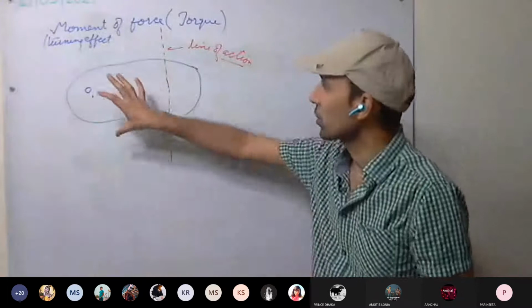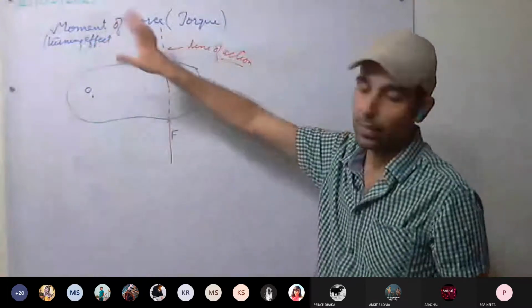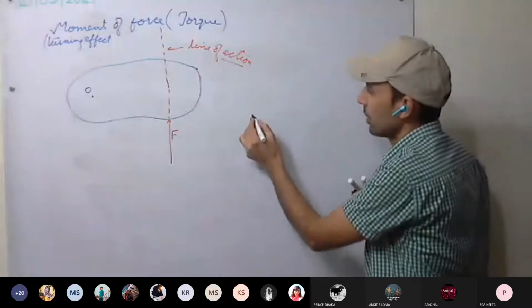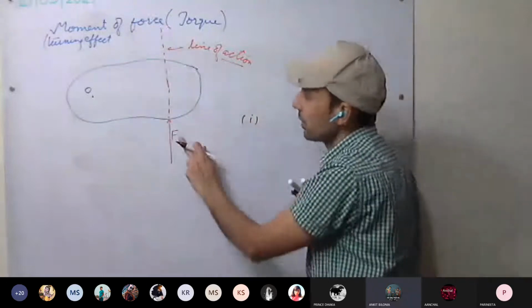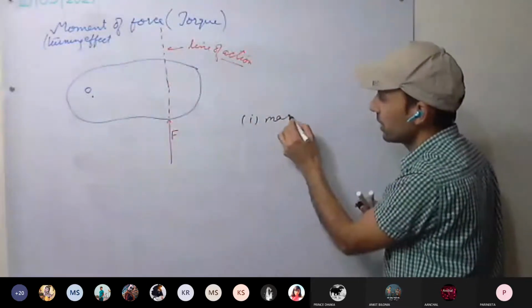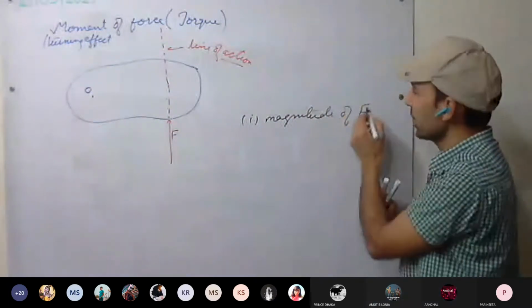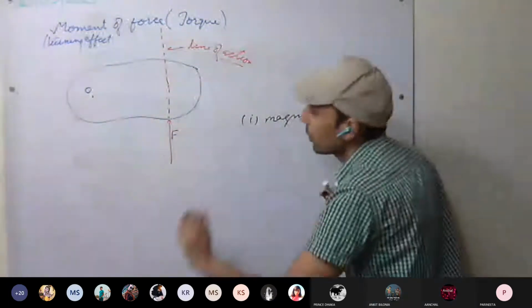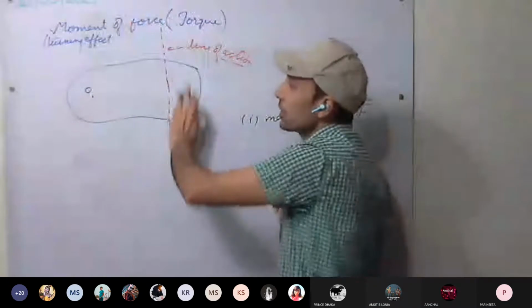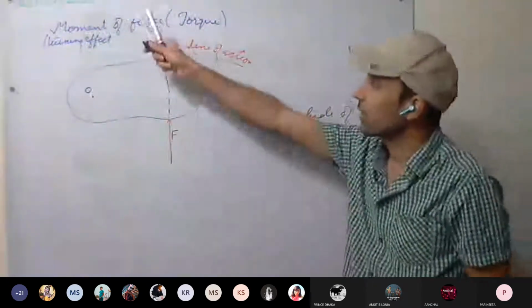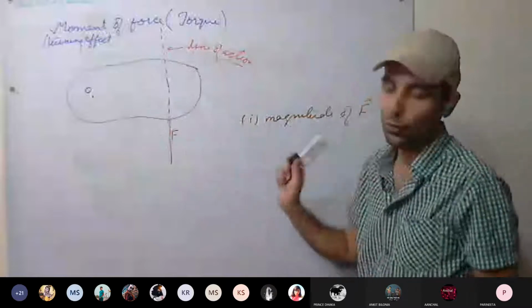So what are the factors which are going to affect this rotation, this turning? Magnitude of what? Magnitude of force applied. If you apply more force, it will turn more. If you apply less force, it will turn less. So this turning effect depends on magnitude of force.